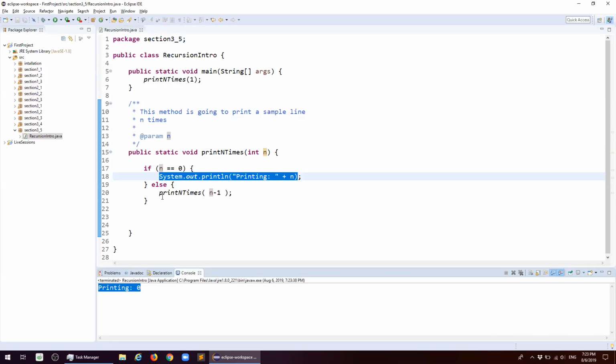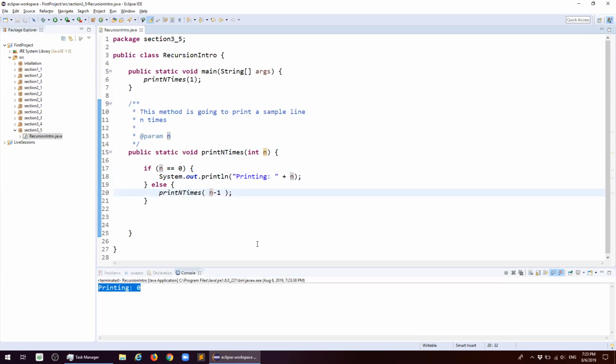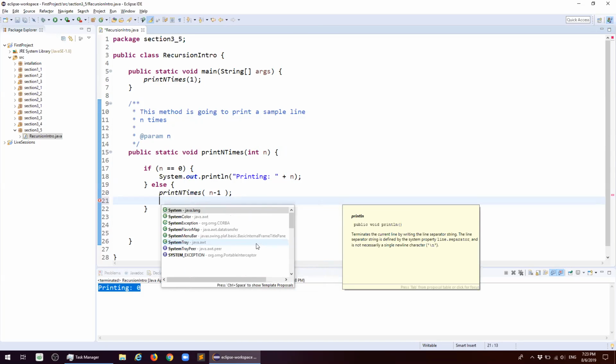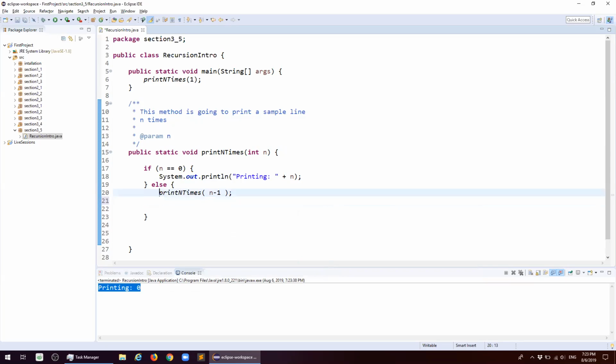But we did not see how we got to this print, right? So let's actually add another print line here. And instead, actually, let's add another print line before the recursive call. We're gonna do this system out print line "recursive call with n is equal to n minus 1."